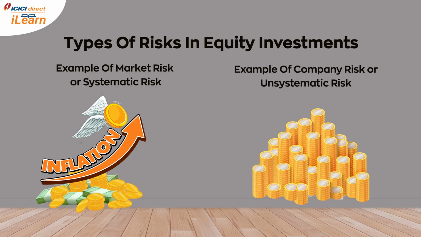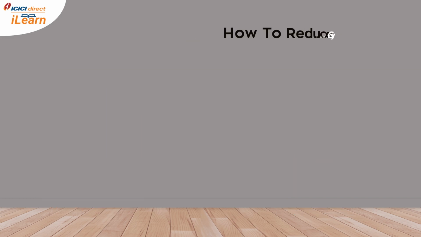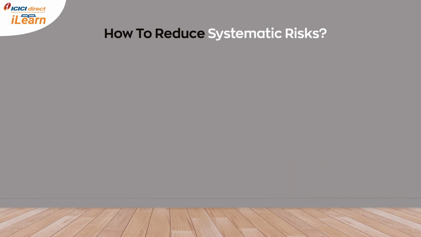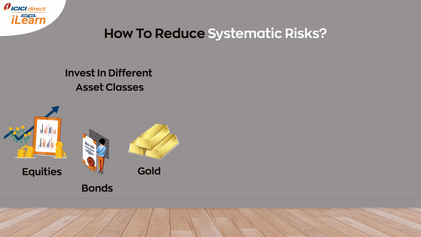But if a company faces a shortage of funds due to any reason that can be controlled by seeking help from other sources, this financial risk is particular to that company, and hence it is company specific, and you can reduce it by proper diversification of funds. This risk is also known as unsystematic risk. Systematic risk can't be reduced with diversification within equity, but you can always reduce their impact by diversifying your investment into different asset classes like equities, bonds, gold, etc.